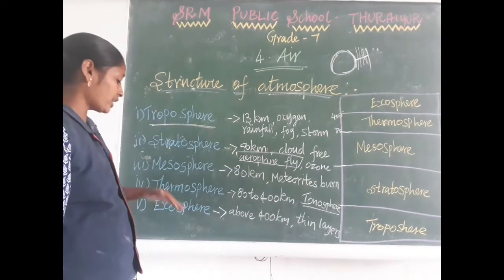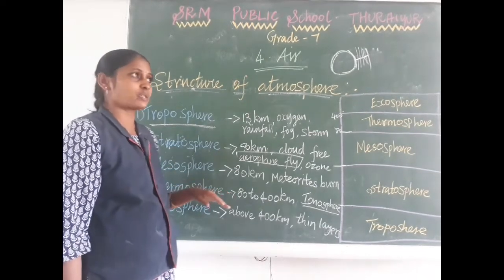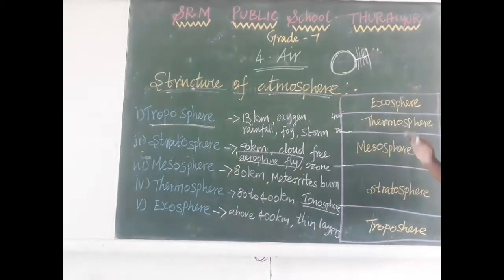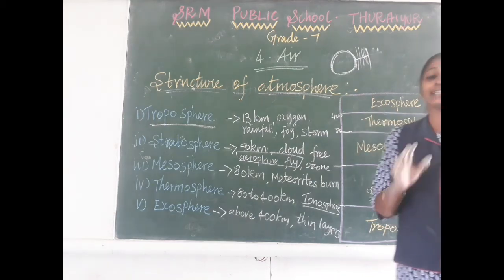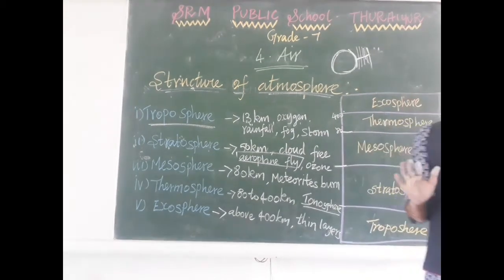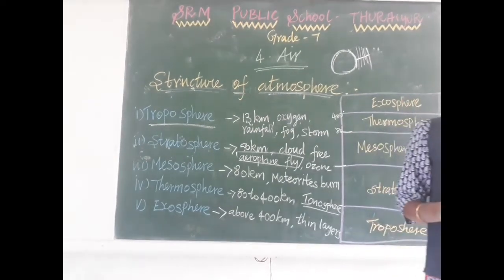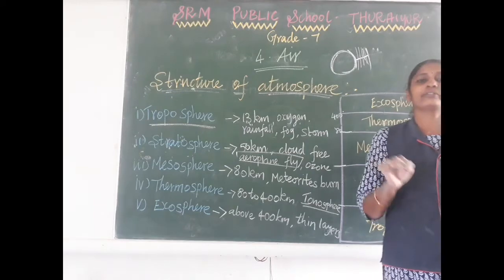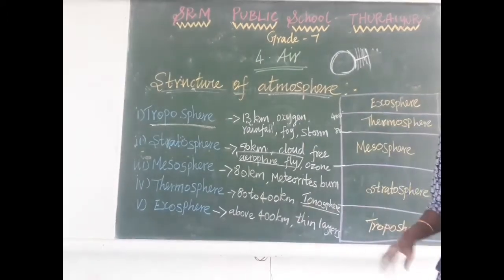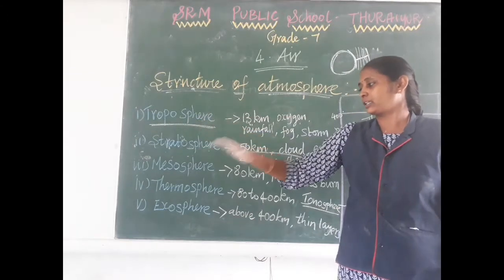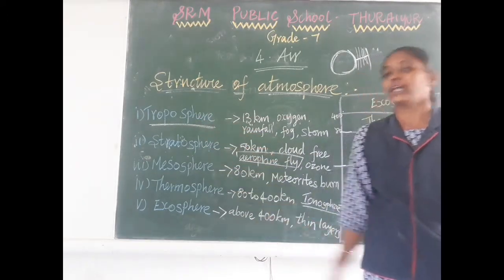Last layer is exosphere. It extends from 400 to about 1200 kilometers. That is not given in our book. In this exosphere we have very light gases like helium and neon. So what are the layers we have in the atmosphere? Troposphere, stratosphere, mesosphere, thermosphere and exosphere.